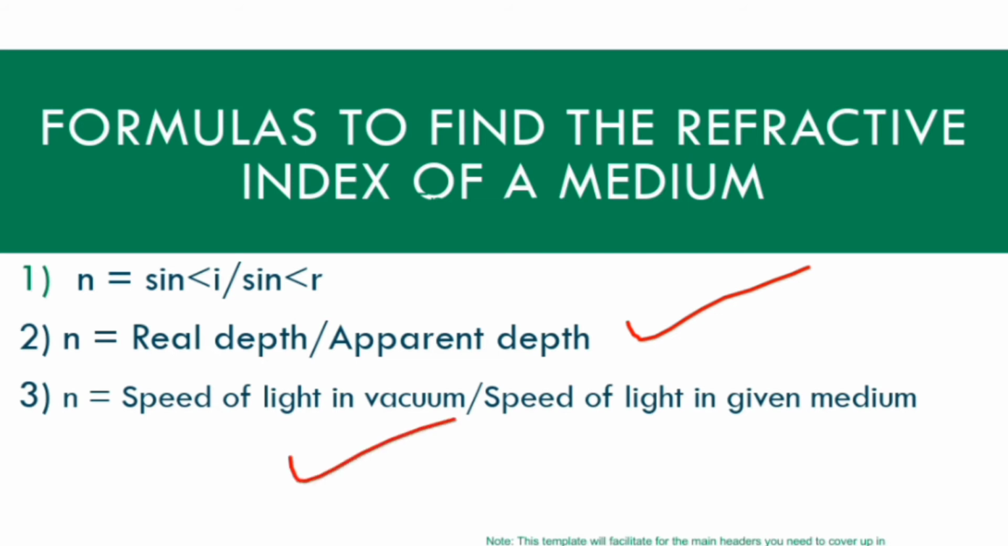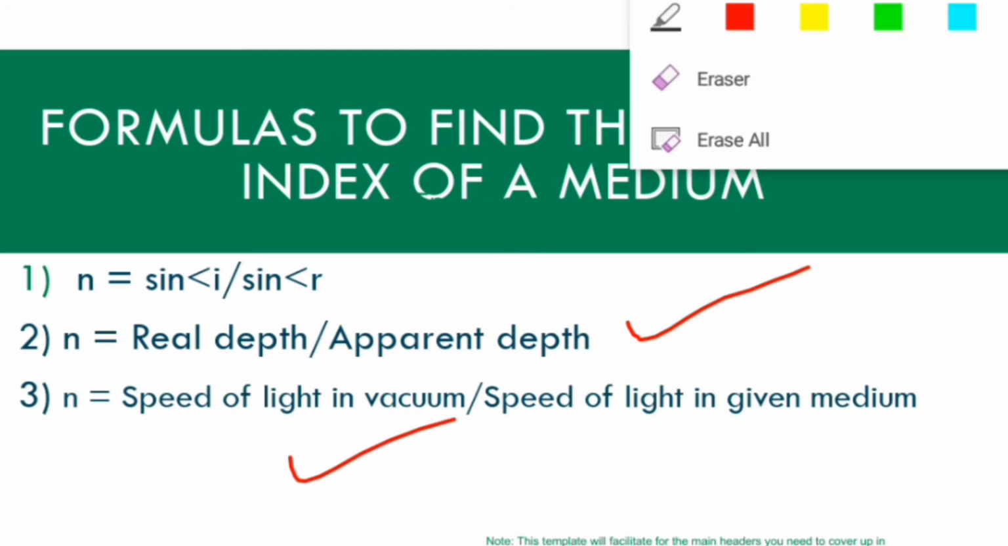The third formula is refractive index n is equal to the speed of light in vacuum, you know the speed of light in air or in vacuum, 3 into 10 power 8, upon the speed of light in that medium. Okay, so we have to learn these three formulas.